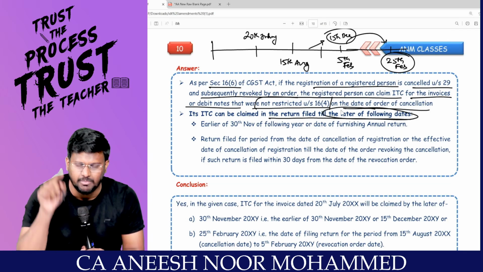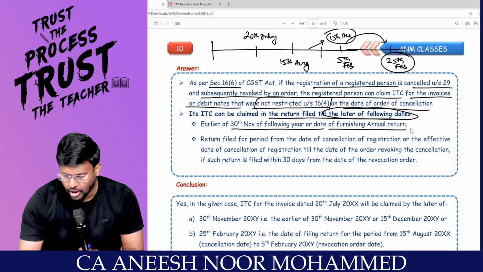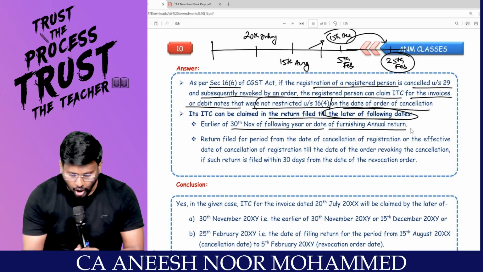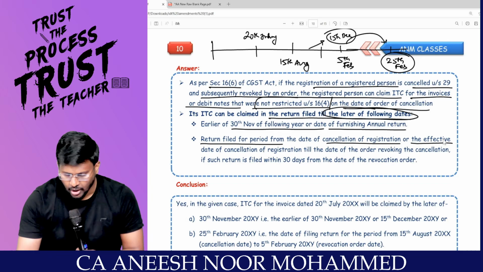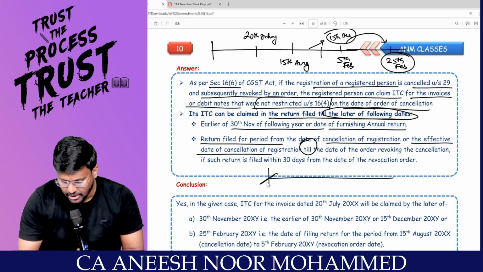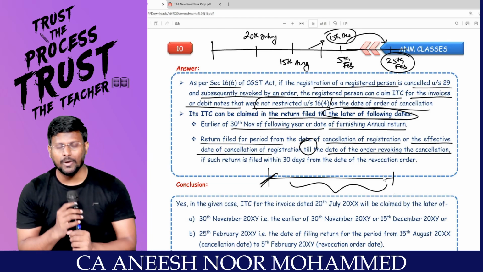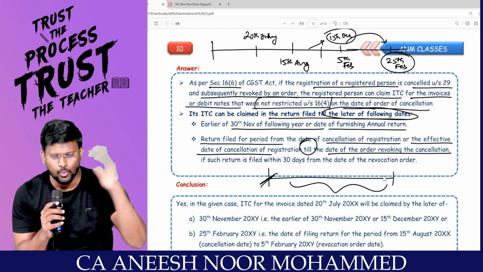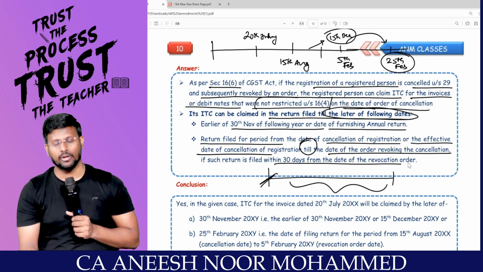This is the maximum time you can take. Normal time limit: 30th November of the succeeding financial year or date of filing the annual return. Or the return filed for the period from the effective date of cancellation of registration till the date of the order revoking the cancellation. For this period, you were not supposed to file the returns. For this period, you would have filed the return within how many days? 30 days from the date of the revocation order.